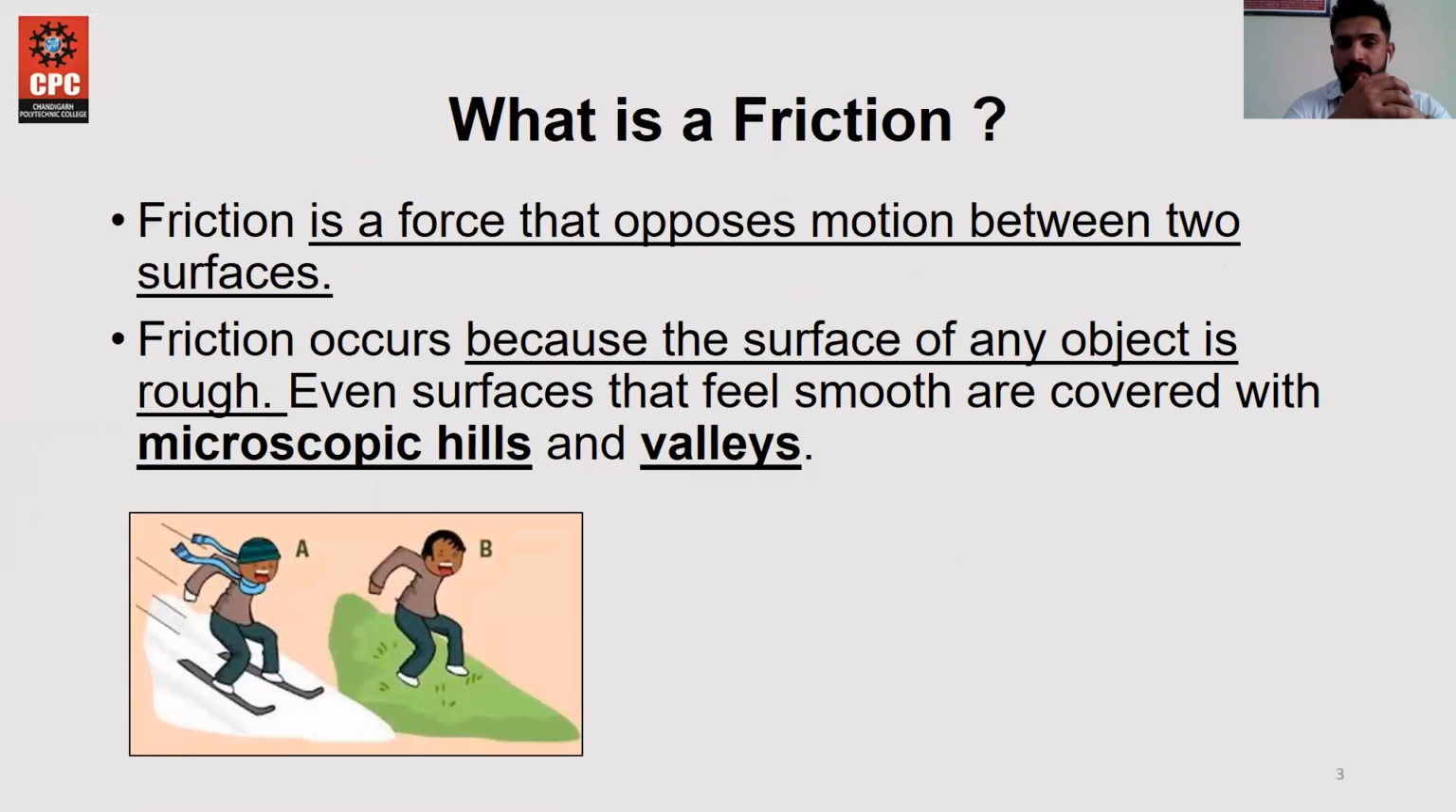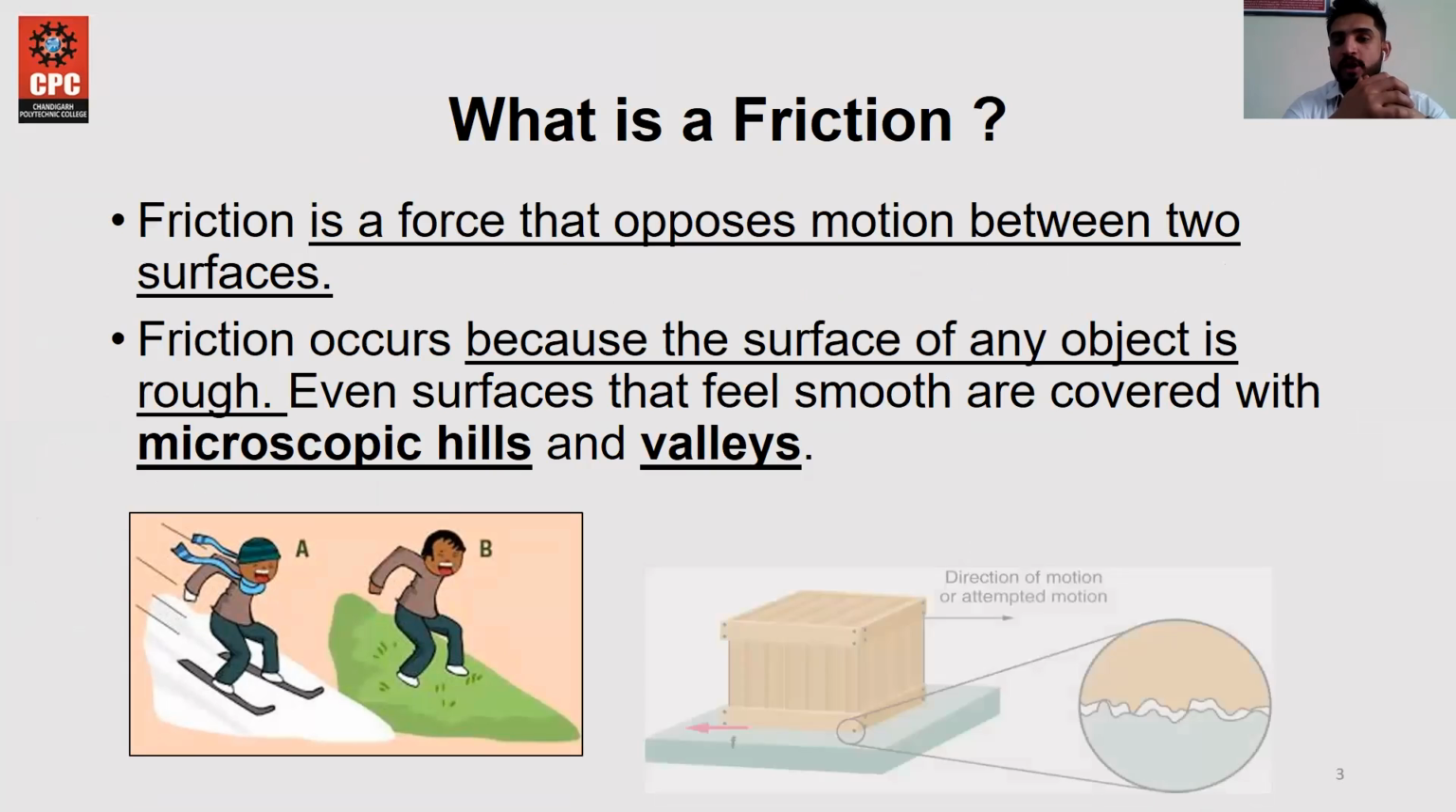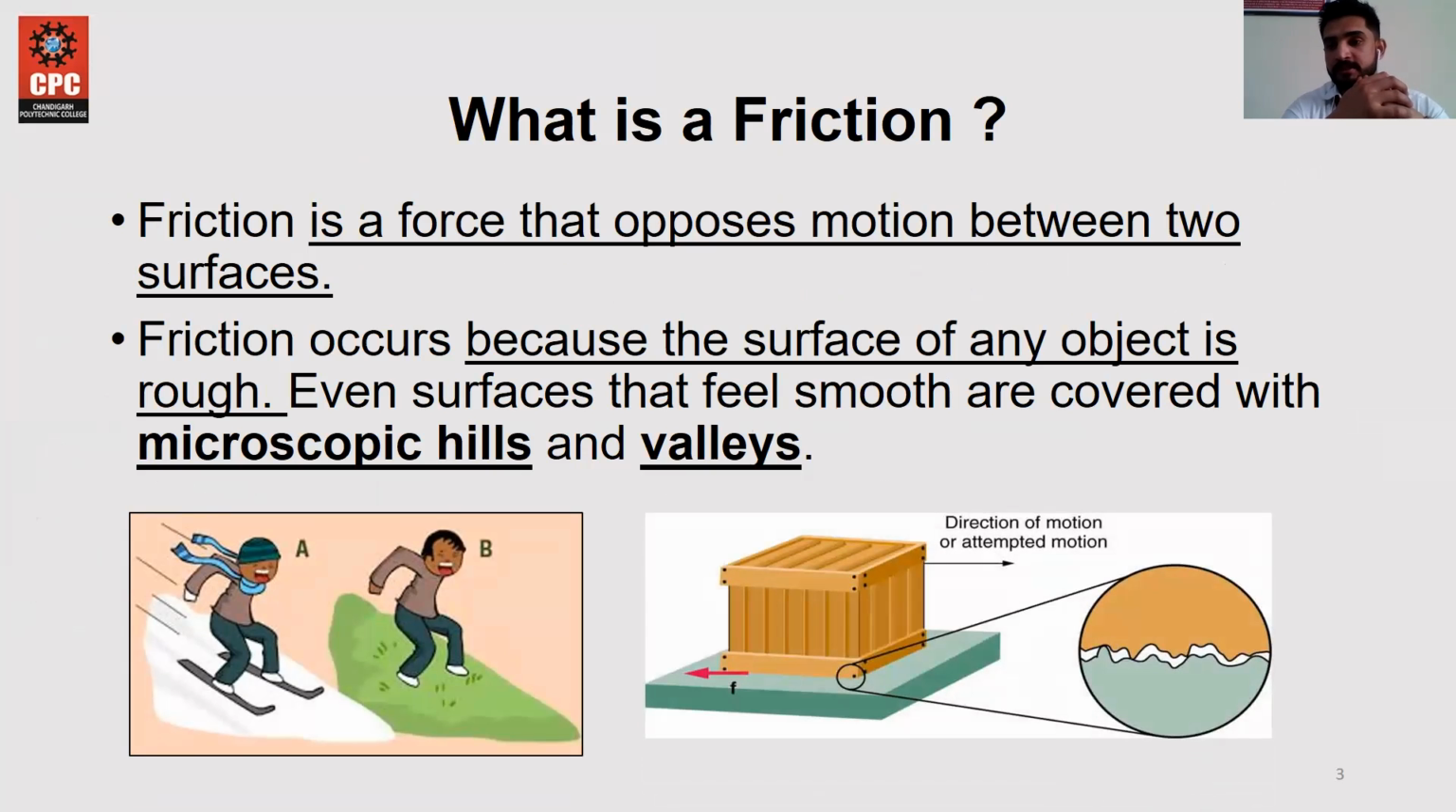What is friction? Friction is a force that opposes motion between two surfaces. It occurs because of the roughness of the surface of an object. If the surface is rough, friction will occur. On a perfectly smooth surface, friction would never occur, and there would be no opposition to motion.